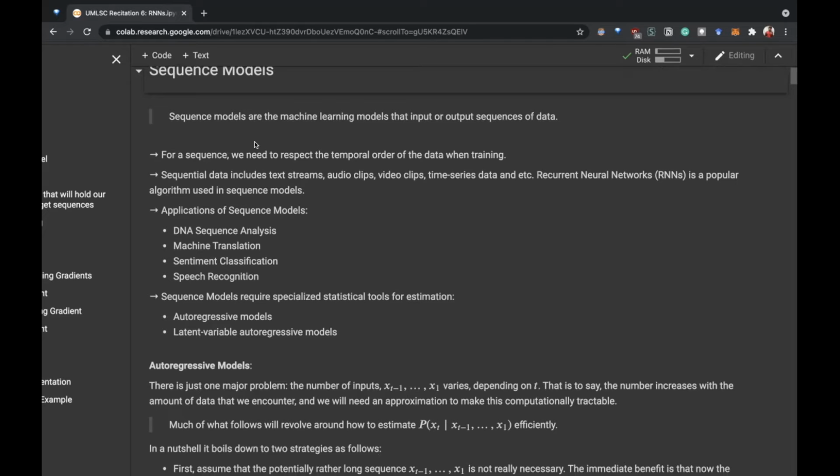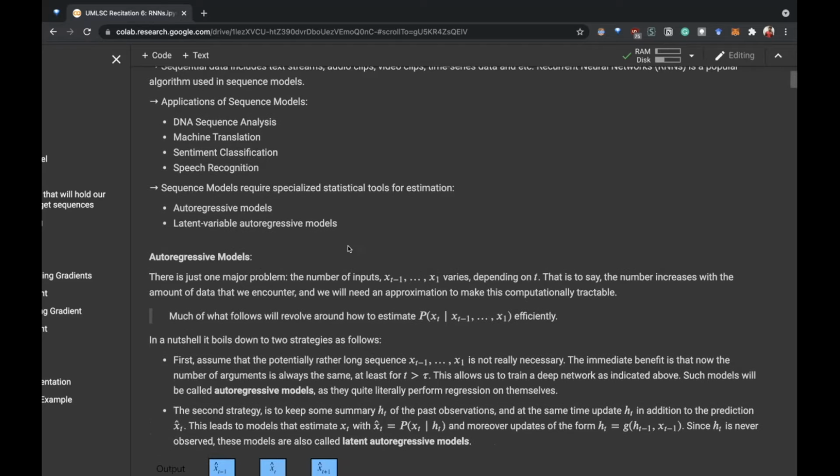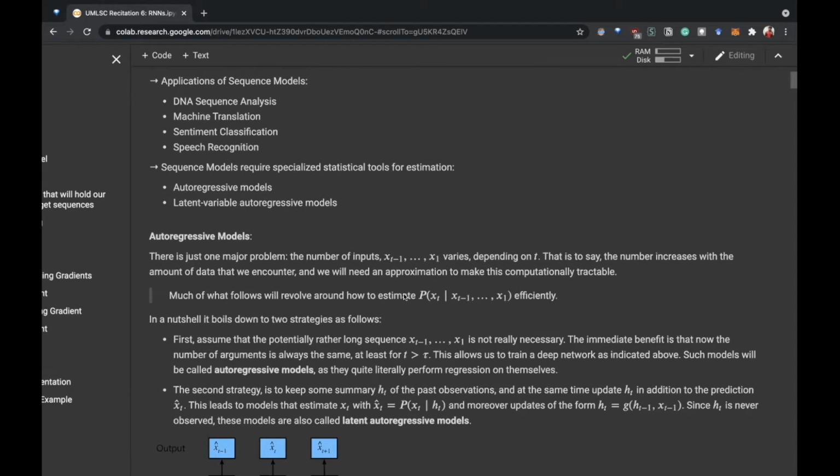And you can use two statistical tools for estimation of sequence models, which are autoregressive models and latent variable autoregressive models. But the problem is most of the time we are looking to estimate the probability of the input at t given the previous inputs, which is input 1 to input t minus 1.